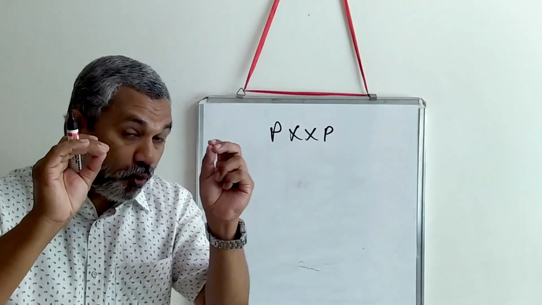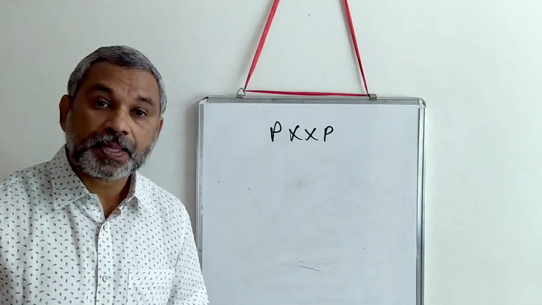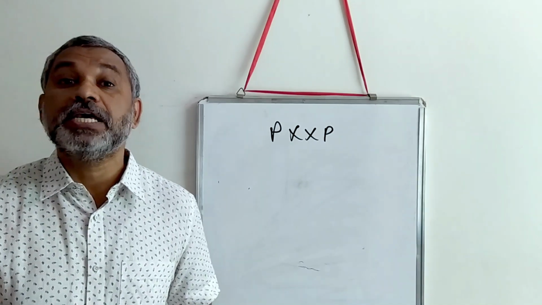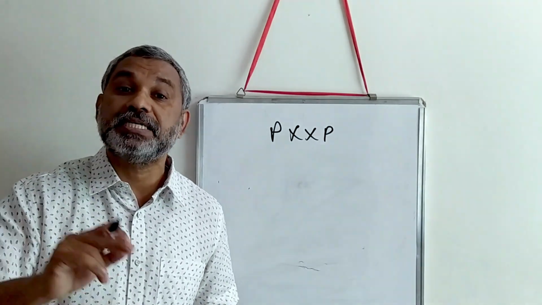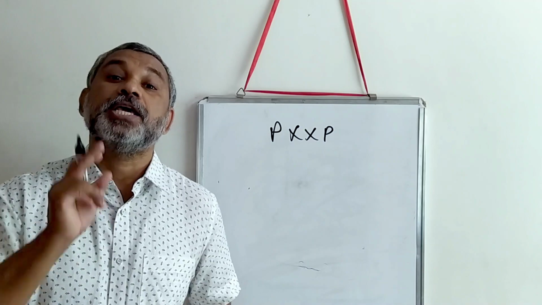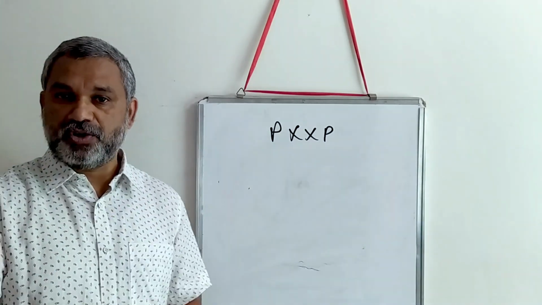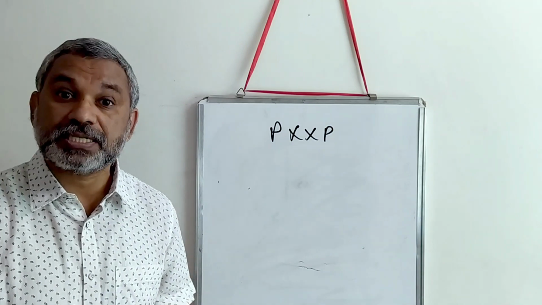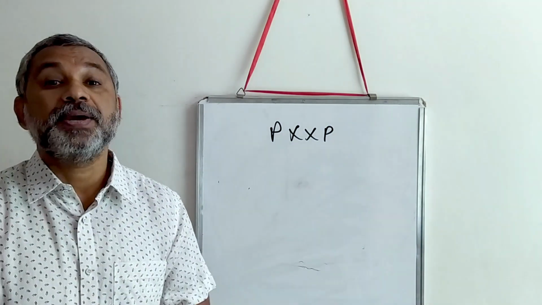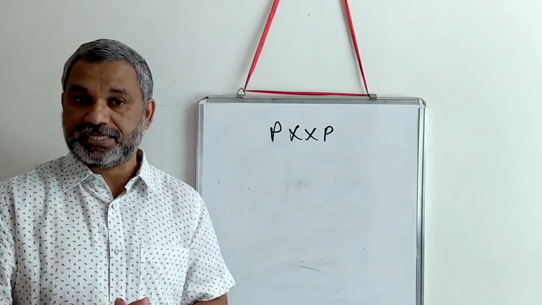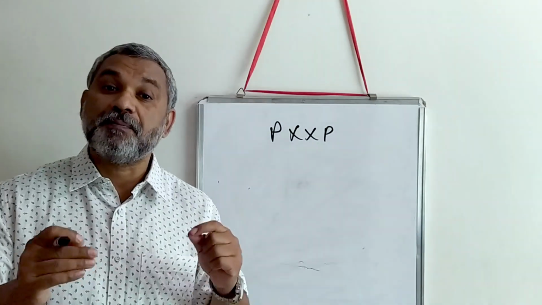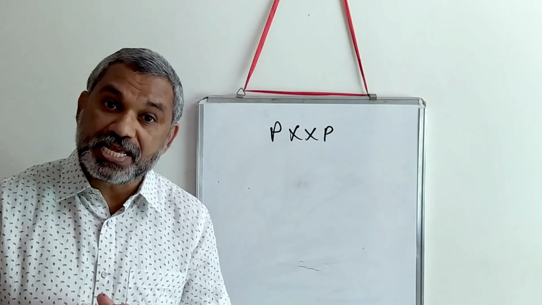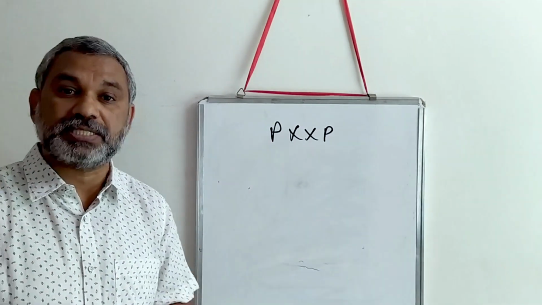Now the polyproline structure cannot have the 3.6 amino acid ring structure. It will form with the 3 amino acid ring structure. What happens with the 3.6 amino acids? The bond angle becomes about 100 degrees, whereas in the case of PXXP, the bond angle is 120. So therefore only 3 amino acids are allowed.